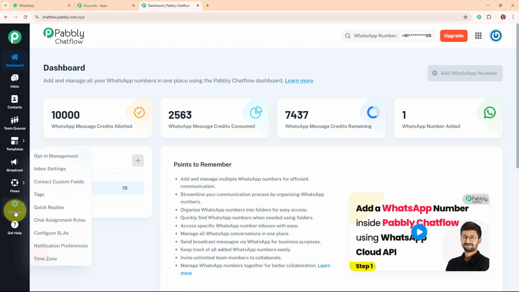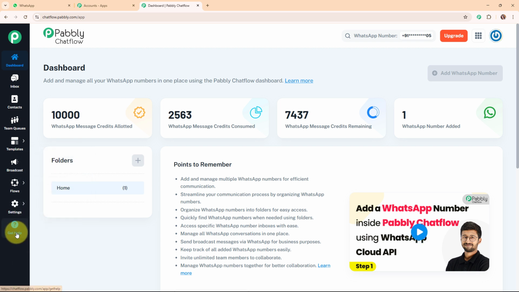And then it comes settings. Under settings you can see a lot of features available, and you can use these features as well in your Pabbly Chat Flow account. To learn more about these features in detail, you can check out the video dedicated to each specific feature. And lastly it comes with a get help option. Alright, so this was all about the features of Pabbly Chat Flow.